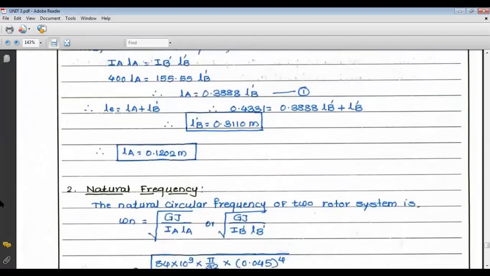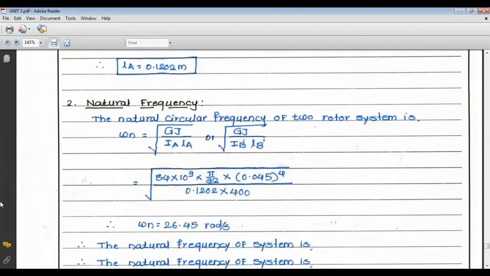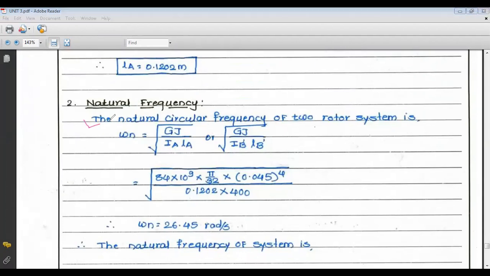Next, we have to find out the natural frequency. Now for natural frequency, we know that the natural frequency of a two rotor system, omega n, equals square root of Gj upon IALA or square root of Gj upon IB dash LB dash. You can use either of these two equations. So omega n equals, the value of G is 84 into 10 raised to 9, into J, pi by 32 into D raised to 4.